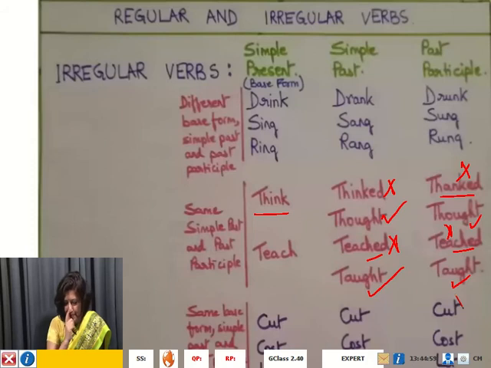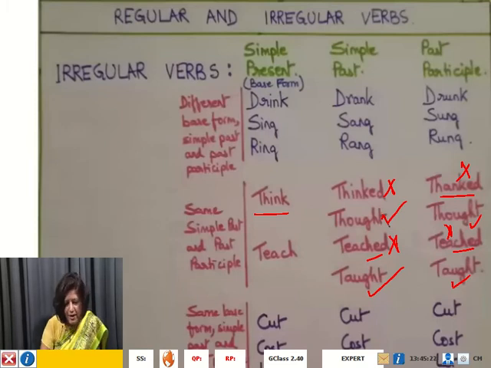Look at another set. In this set of irregular verbs, the simple past tense and past participle are the same.